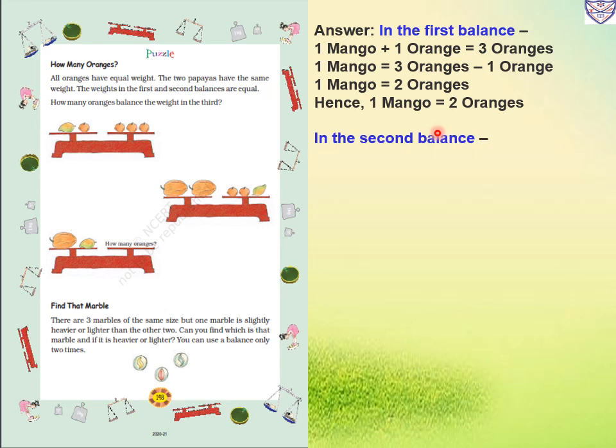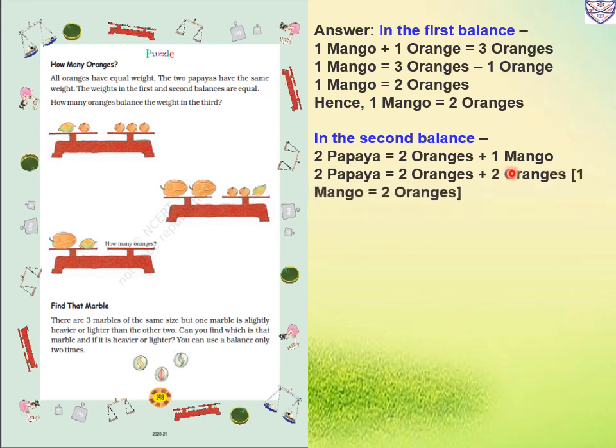Now in the second balance, two papayas and two oranges plus one mango. So 2 papaya equal to 2 oranges plus 2 oranges, and 1 mango equal to 2 oranges. For 2 papaya we will take 2 oranges, and for the 1 mango we will take 2 oranges, because in the first balance 1 mango equals 2 oranges. So 2 papaya equal to 4 oranges.